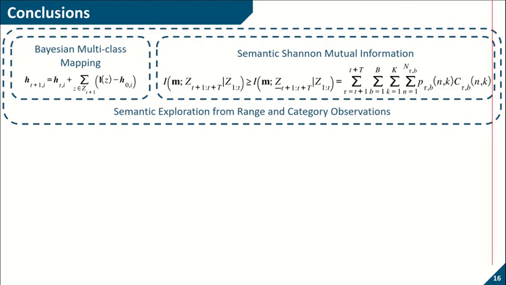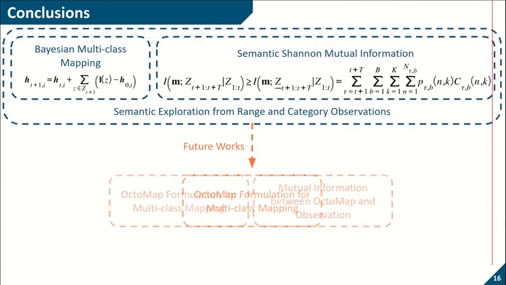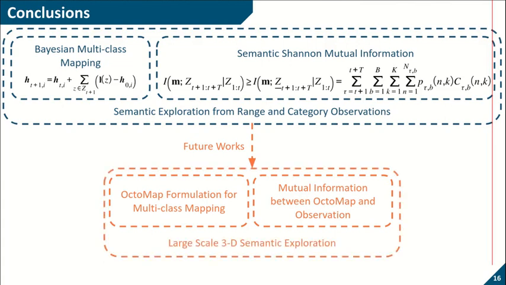In future, we attempt to formulate the octomap representation for multi-class mapping using range and category observations. Furthermore, we try to compute the mutual information between an octomap and an observation. This is expected to yield a large-scale 3D semantic exploration strategy, which is more practical for real-world experiments.